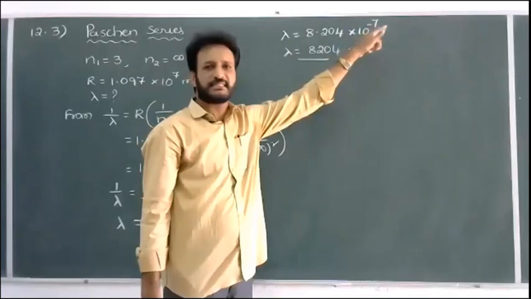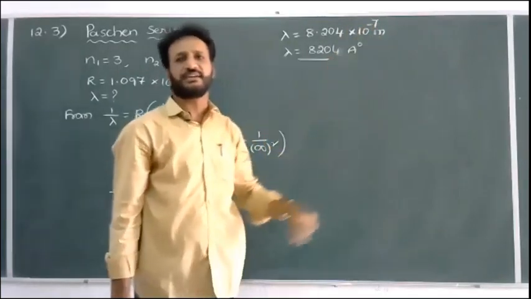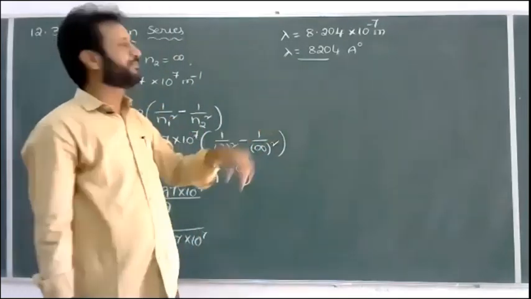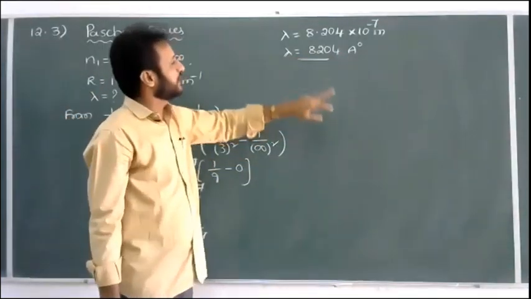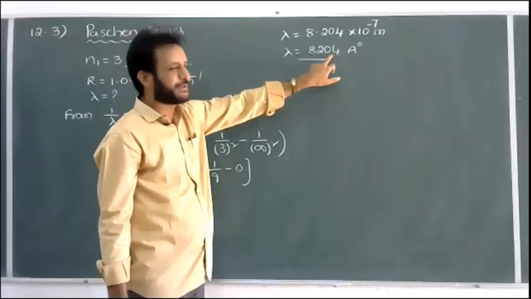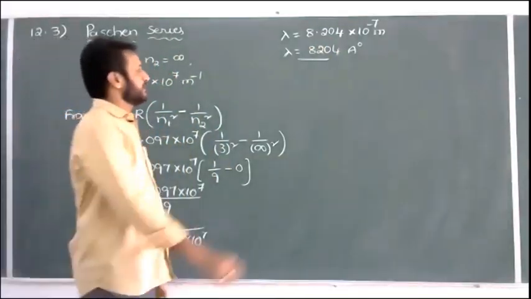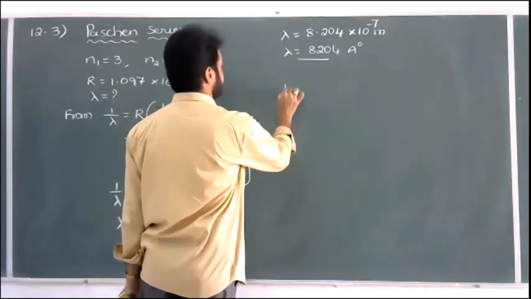8.204 into 10 power minus 7 meter. Meter is nothing but the SI unit of wavelength. Or if you want to write in angstrom, 8204, you can also write, your choice. Or 820.4 if you write nanometer. Depending upon your choice you may take, no problem. That is the third question.